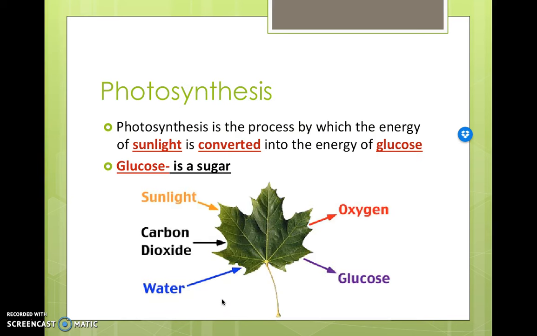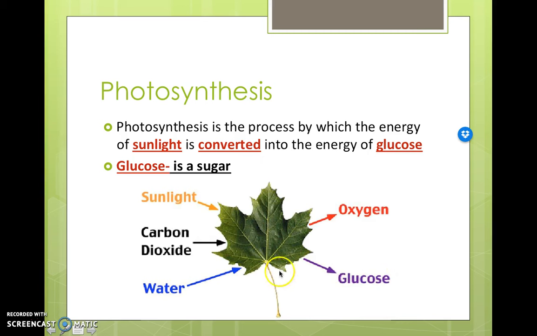Photosynthesis. So photosynthesis is the process where the energy from the sunlight is converted into the energy of glucose. Notice that it's not converted into the energy of ATP, even though cells use ATP. Okay, it's converted into glucose, and glucose is a sugar. What we do is we get sunlight, carbon dioxide, which is what we breathe out, and water, and in comes all three of those things, and out we are going to release oxygen and glucose.